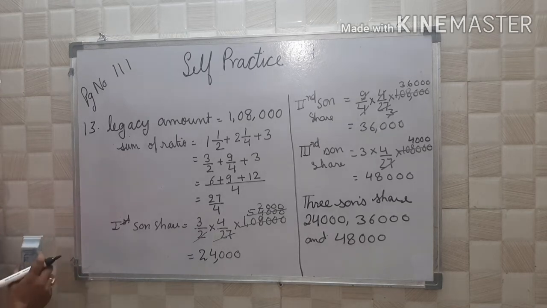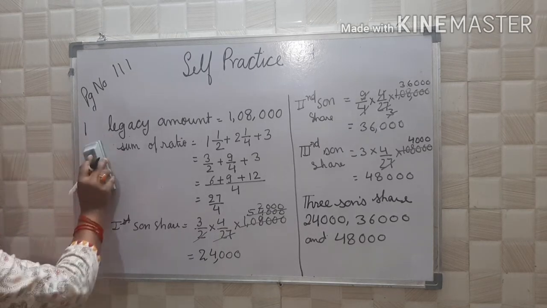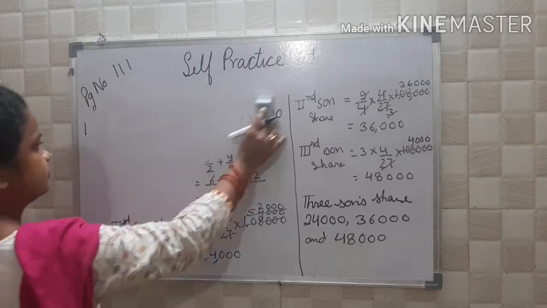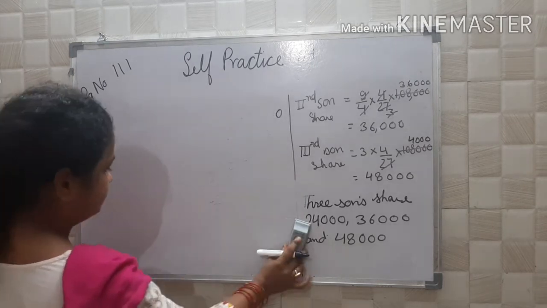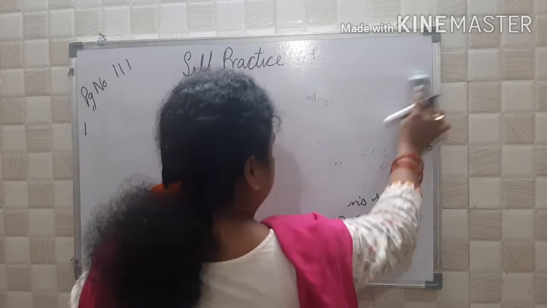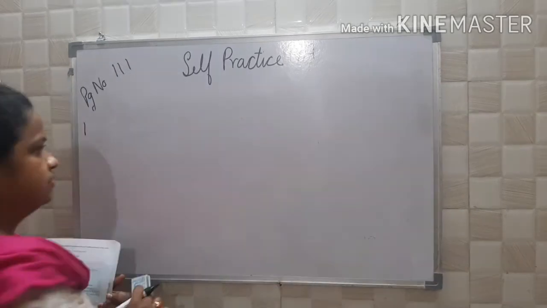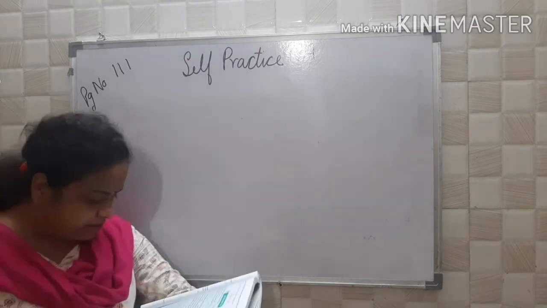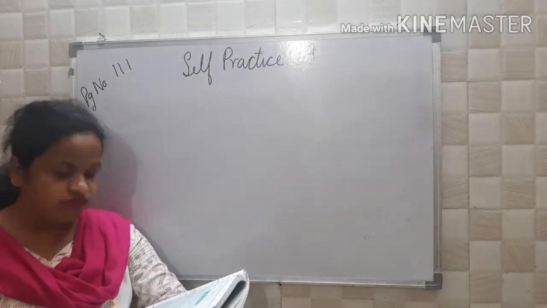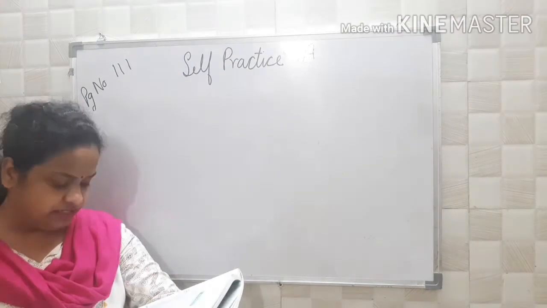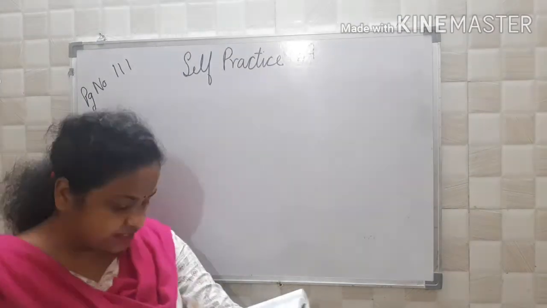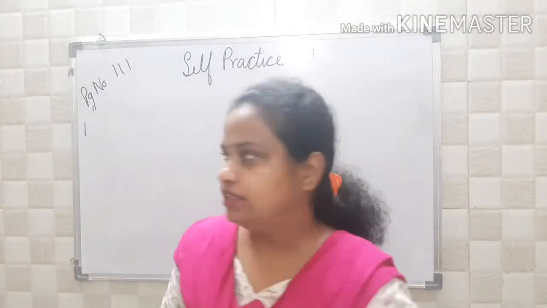Now come to question number 14. A map is drawn to a scale of 1 centimeter to 10 kilometer. Okay, what is 1 centimeter to 10 kilometer?